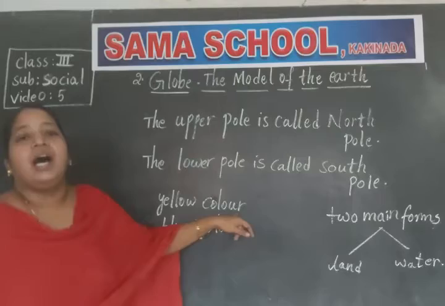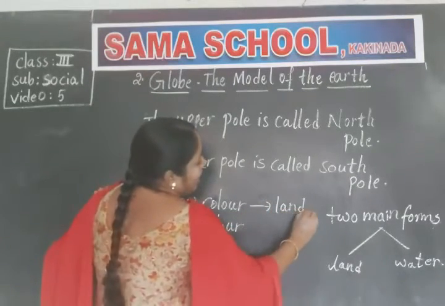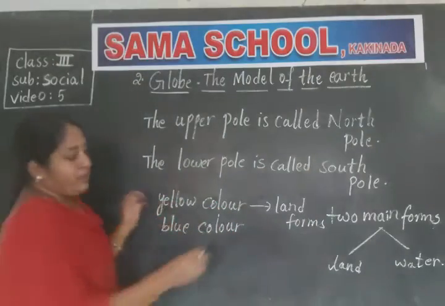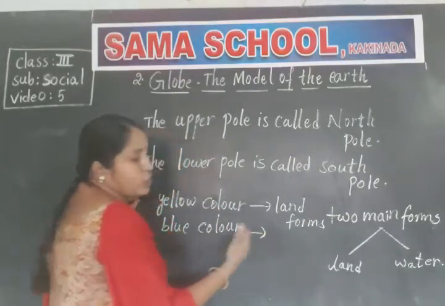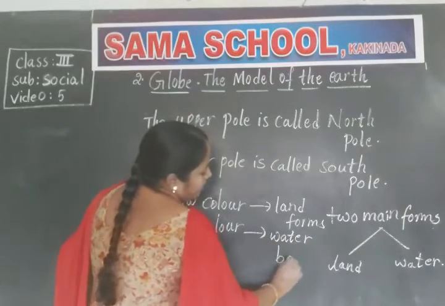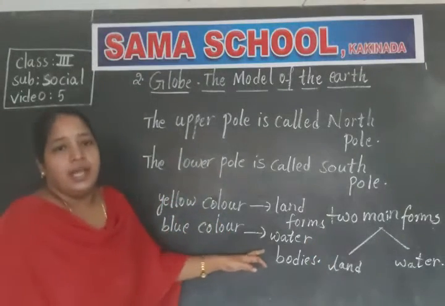In the same way, of the two colors on the earth or on the globe, this yellow color indicates or shows the land forms. And this blue color indicates or shows water bodies, like rivers, oceans and so on.